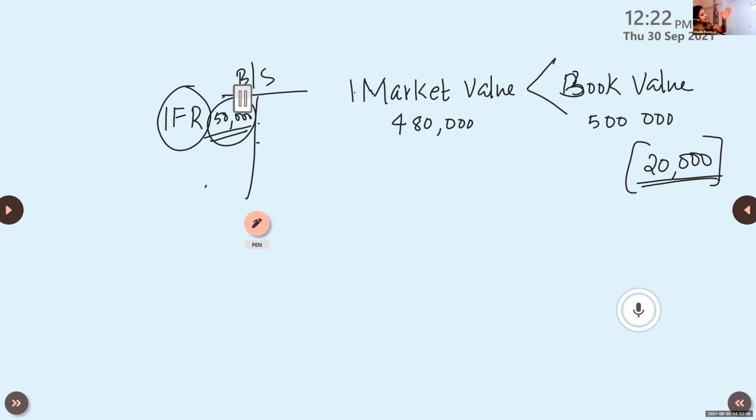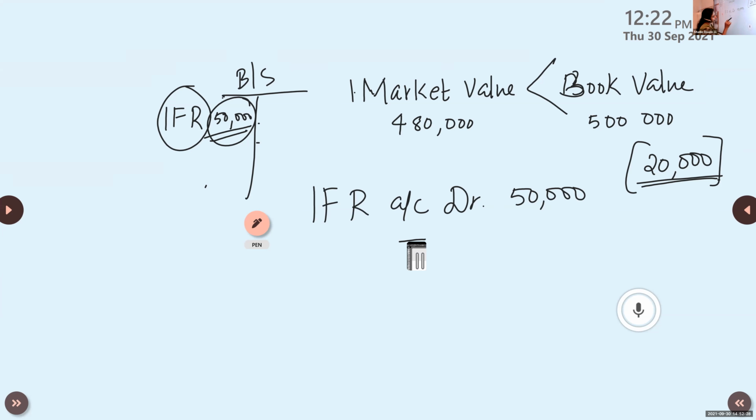So the decline in the value is only 20,000. The entry will be investment fluctuation reserve account debit, how much is there? 50,000 is there.